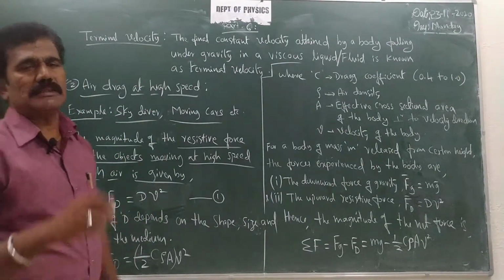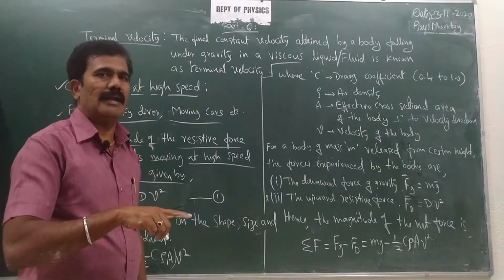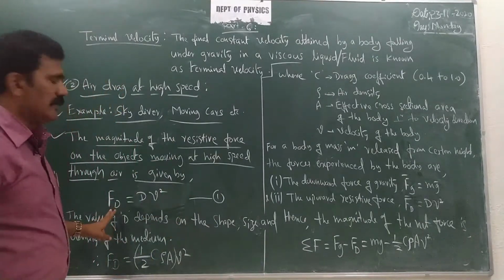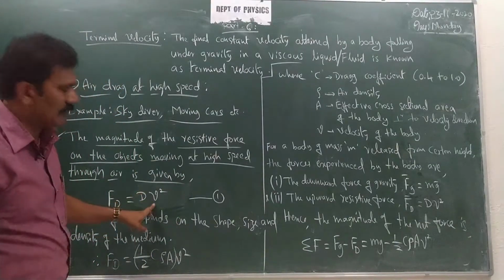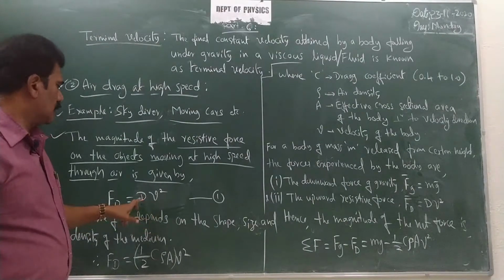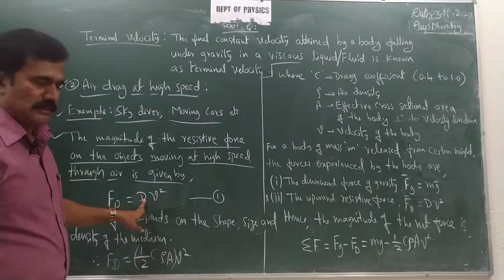Earlier we considered just k into v. In the case of low speeds, drag force is directly proportional to velocity. Now the drag force is directly proportional to the square of the velocity. That difference you have to remember. What is this coefficient of v²? D is a constant.